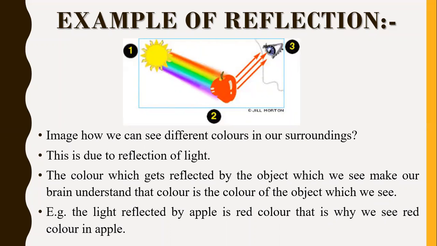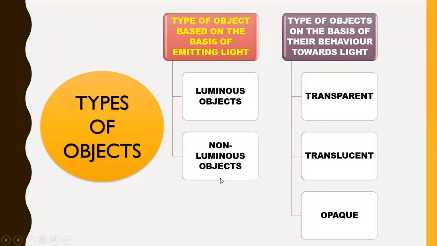Now let us see the next concept, what are the types of objects. There are two bases on which it is divided. On the basis of emission of light, that means whether it produces light or not, we have two types of object, which are luminous objects and non-luminous objects. And then another type is based on the behavior towards light, which is transparent, translucent and opaque, which we have already studied in the previous chapter.